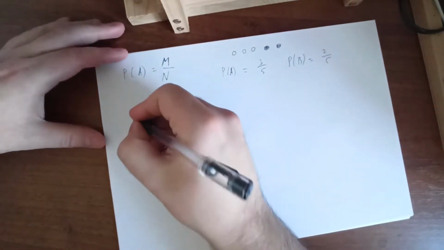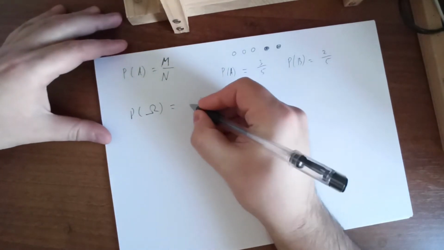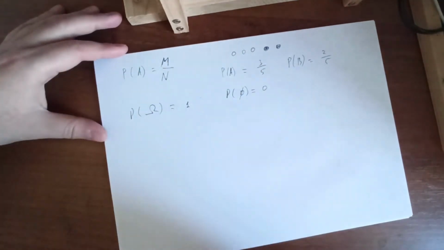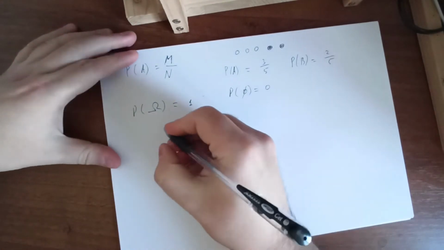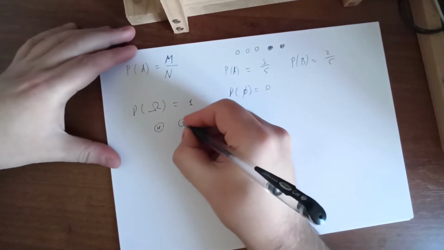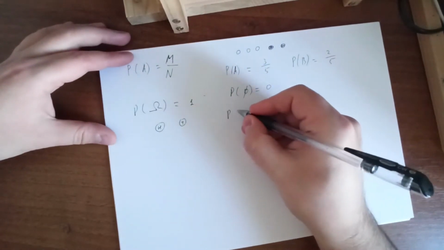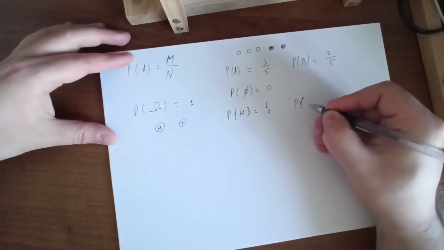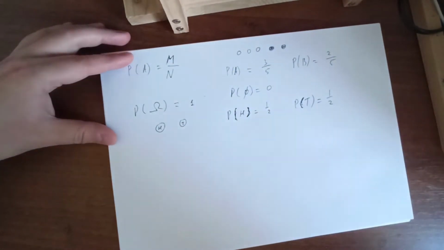So, if we have event Omega that will happen for sure, its probability is 1. Probability of an impossible event is 0. If we want to toss a coin, then we have only 2 outcomes: heads or tails. So, probability of heads will be 1/2, and probability of tails will also be 1/2.